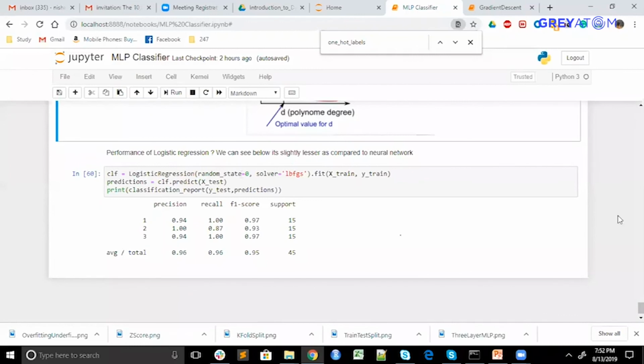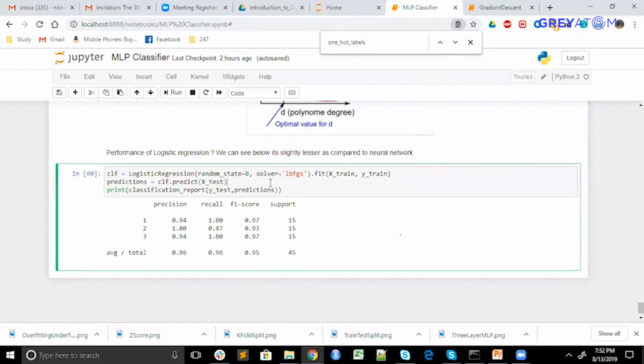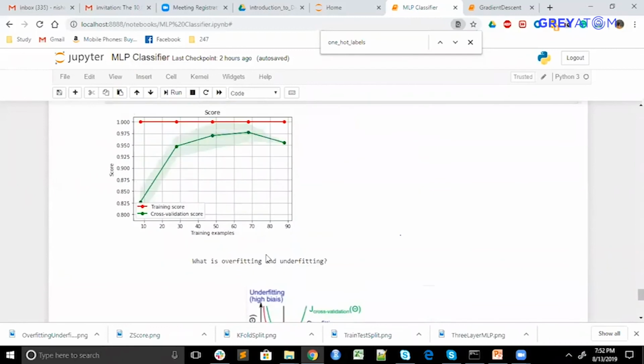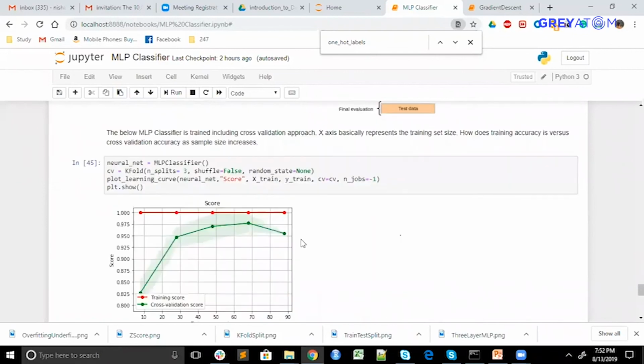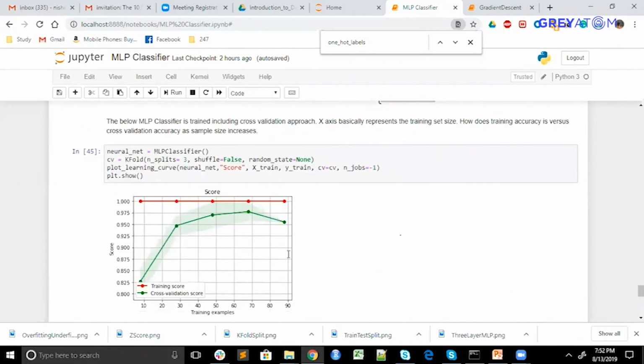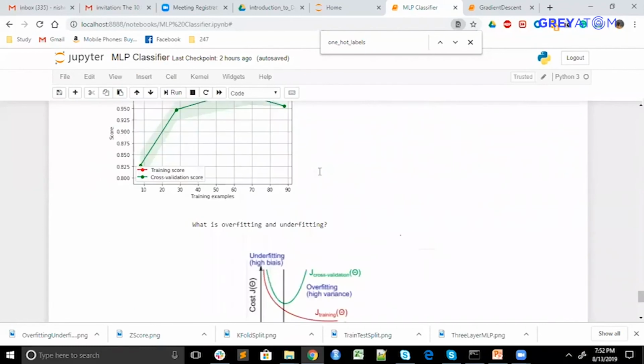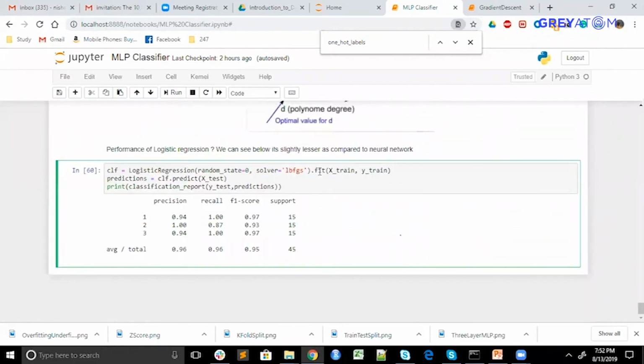Just a minute, I want to show one more point over here. I tried logistic regression as well here. This is some solver in logistic regression. We got an F1 score of 0.95 here, which is slightly less than the perceptron, where we got 0.96. Why? Because neural networks are more complex. If the underlying function we have to learn is nonlinear, the neural network will perform better. Now you can raise your questions and I'll be happy to answer them.